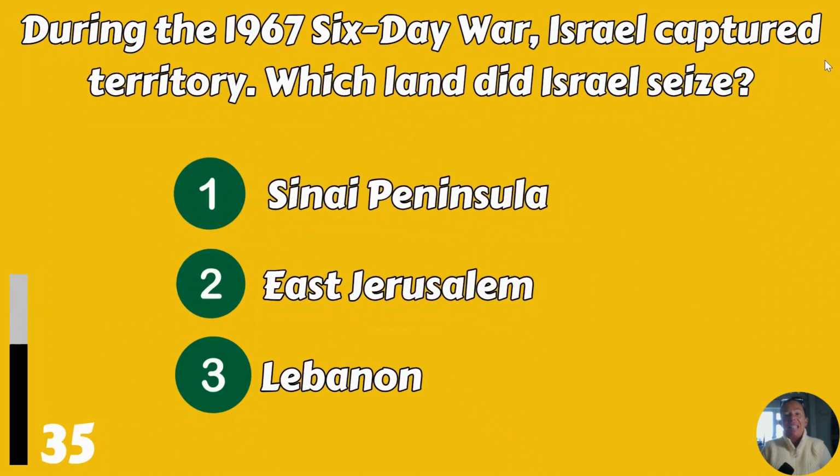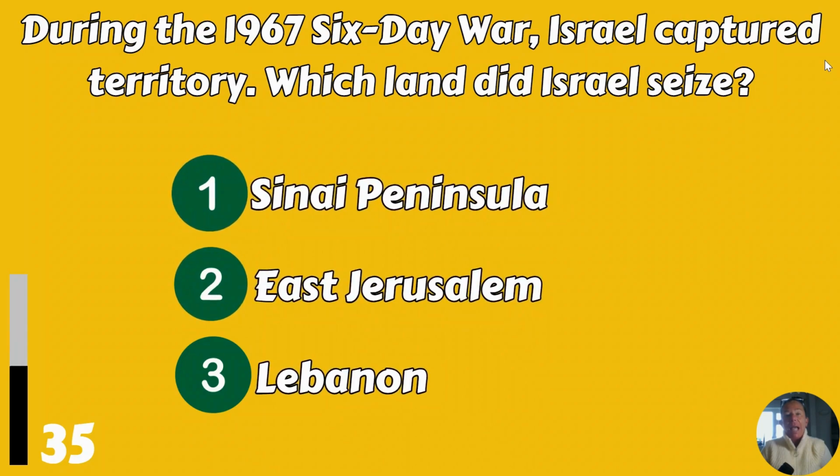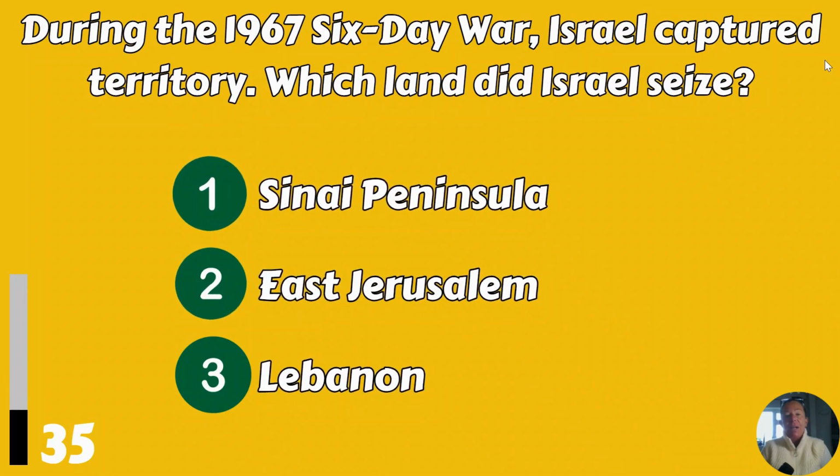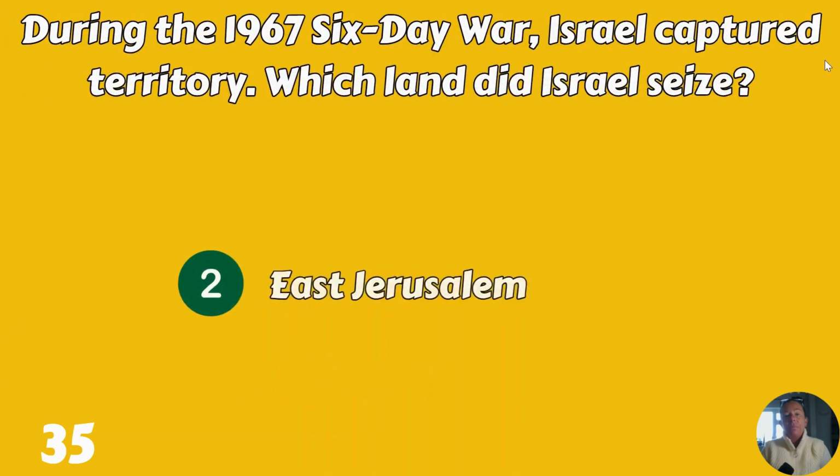During the 1967 Six-Day War, Israel captured territory. Which land did Israel seize? Sinai Peninsula, East Jerusalem, or Lebanon? It was East Jerusalem.